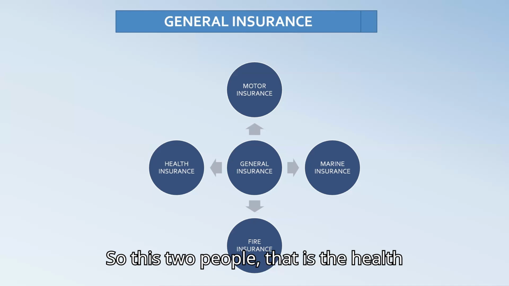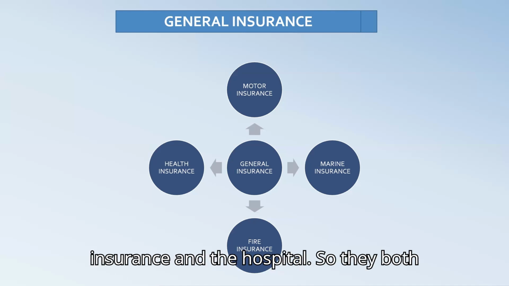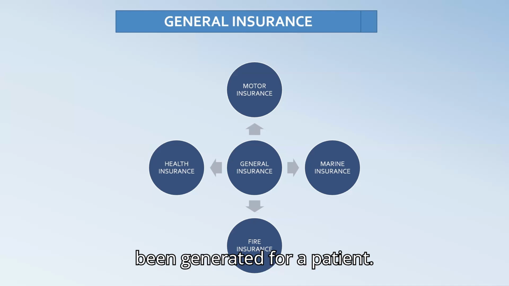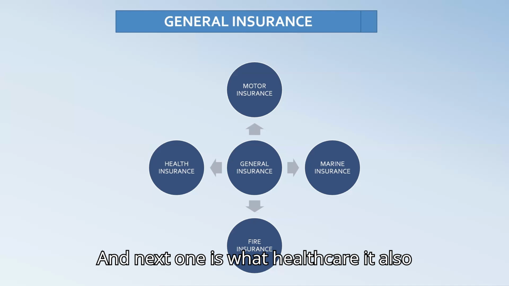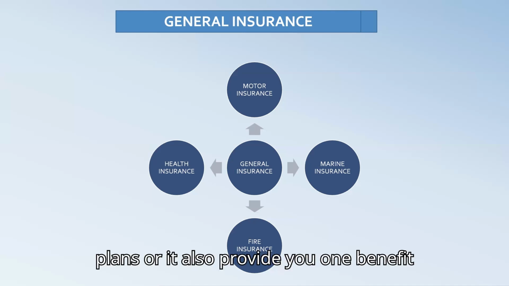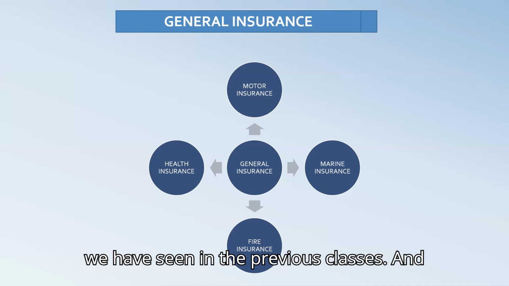So these two parties, the health insurance provider, the insurer, and the hospital, settle whatever expenses have been generated for a patient. And the next benefit is the tax benefit. Already we have seen this in the previous classes.